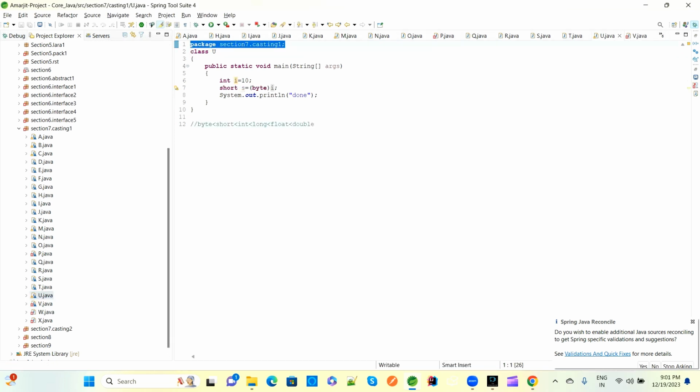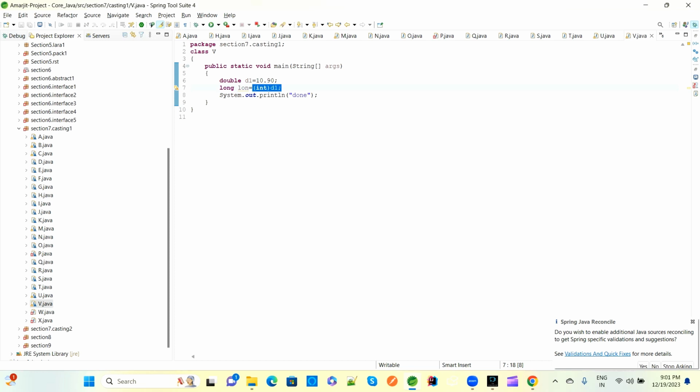This is the package I have, casting section 7 casting 1. Now we'll go to the next class, class V. We declare the package, then we have class B, then the main method. This main method has a double. Now we converted double to int here, because we manually provided it, going from higher to lower, double to int.